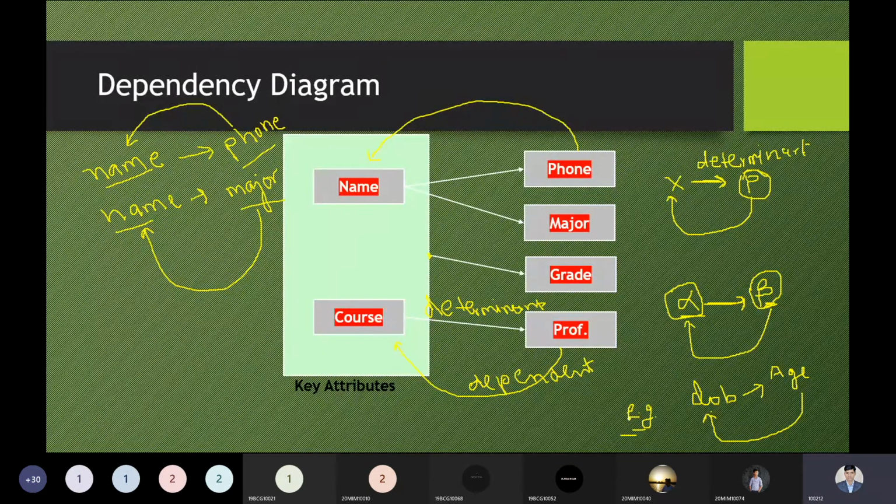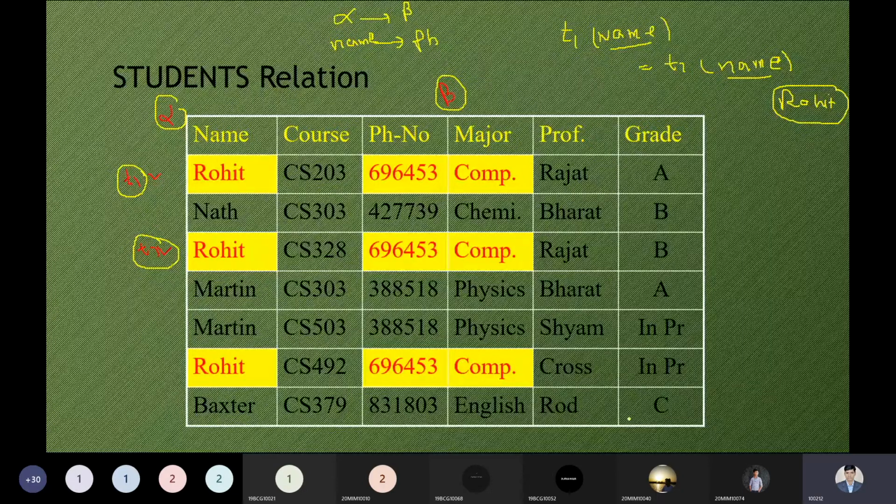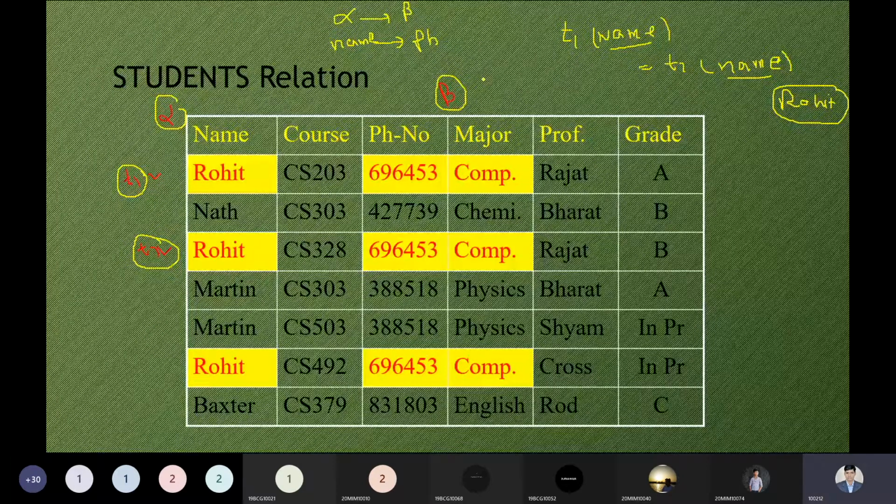Here, what I need to explain: I've already explained this to the other students, so I'm explaining once again. I have copied the same diagram from the previous slide. This diagram is essential while learning the topic properly. I'm explaining alpha and beta. Alpha is our name attribute and phone number is the beta attribute. If phone number depends on the name, we can interpret that name is determinant to the phone number, and phone number is dependent on the name.